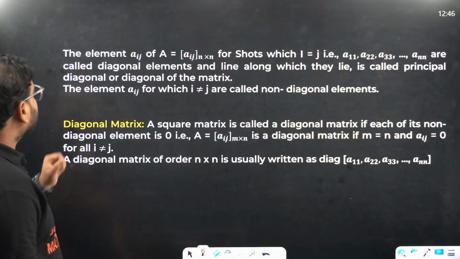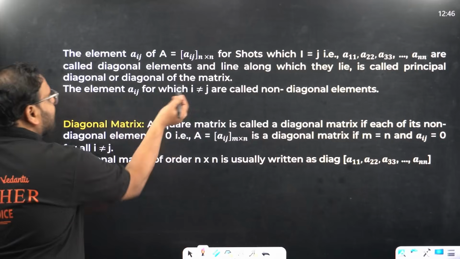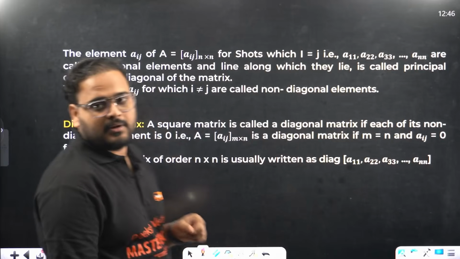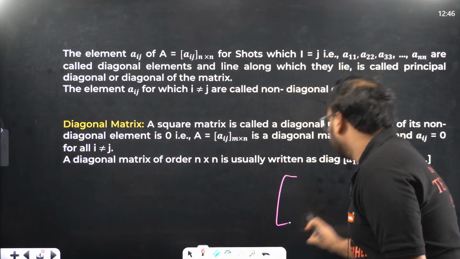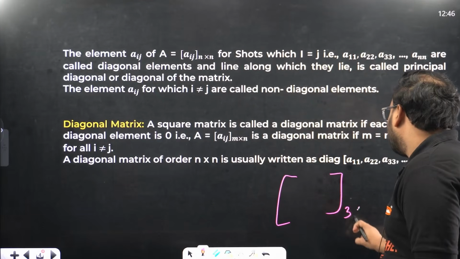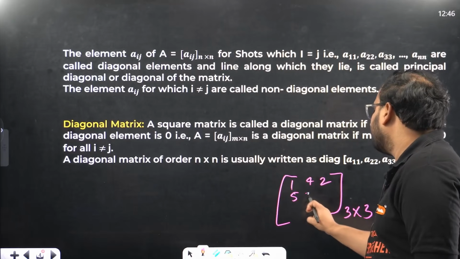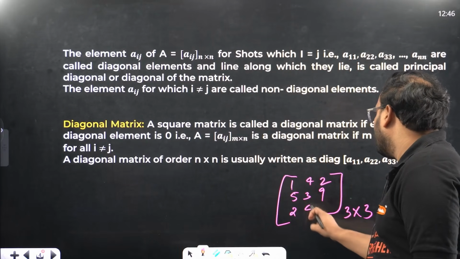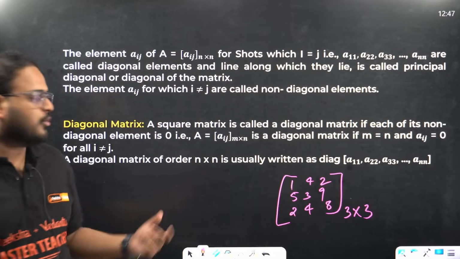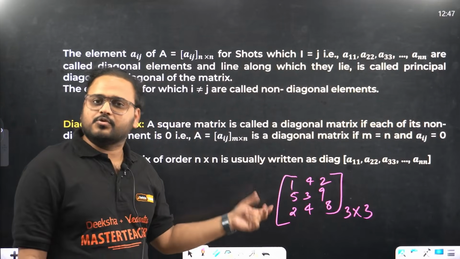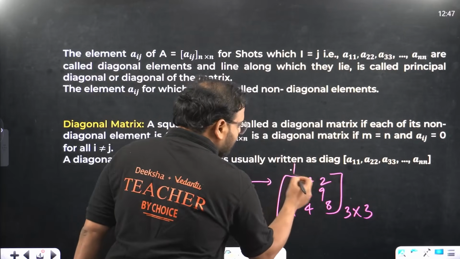Yes. Square matrix. Now there's something called diagonal and non-diagonal elements. What is a square matrix? When the number of rows and columns is the same. Let's look at an example. Let's say this is a 3 cross 3 matrix. Elements are 1, 4, 2, 5, 3, 9, 2, 4, 8. In a matrix of order 3 cross 3, how many elements? 3 rows, 3 columns, so 9 elements. These are the rows and these are the columns.